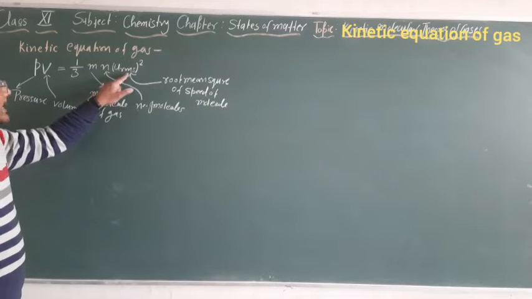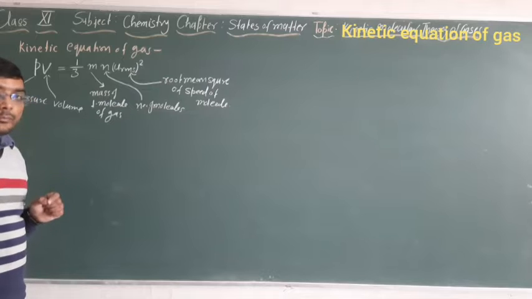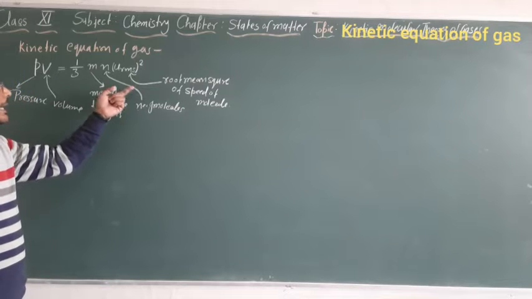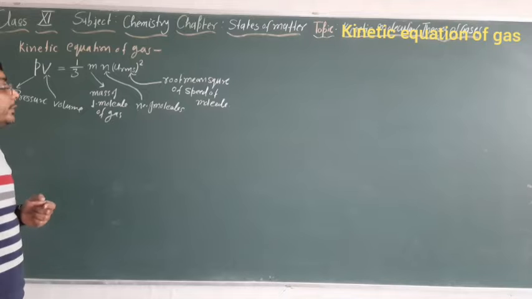So u rms is the root mean square of speed of molecules that I have explained in the last video.